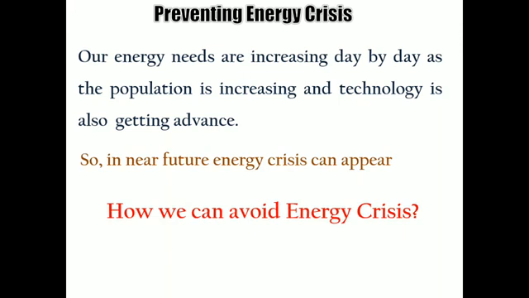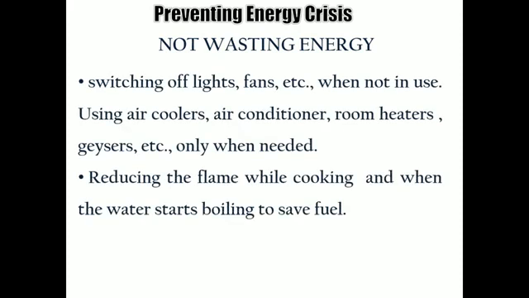So how can we avoid this energy crisis? It can be avoided by two methods. First is not wasting energy, and second is using some efficient methods to reduce the use of energy. For not wasting energy, we have points like switching off lights, fans, etc. when not in use, using air coolers, air conditioners, room heaters, geysers only when needed, and reducing the flame while cooking once the water starts to boil, to save fuel. These are common practices that we can use in our daily life to reduce the wastage of energy.